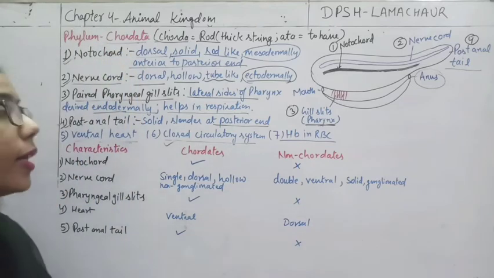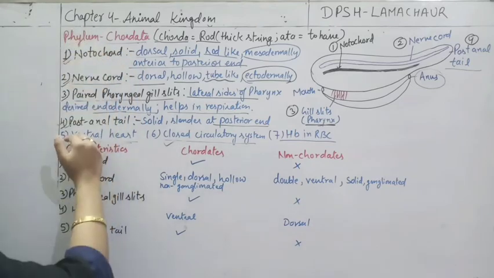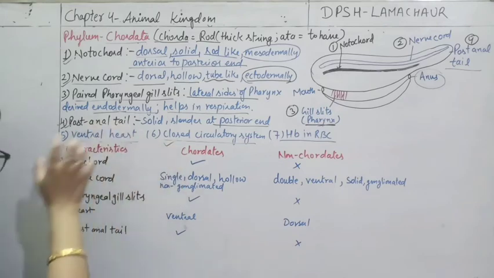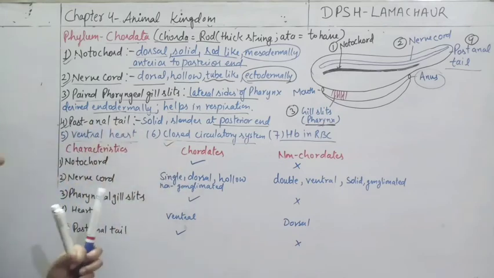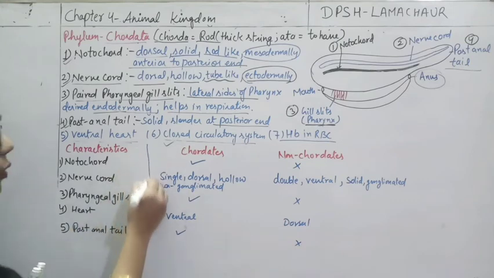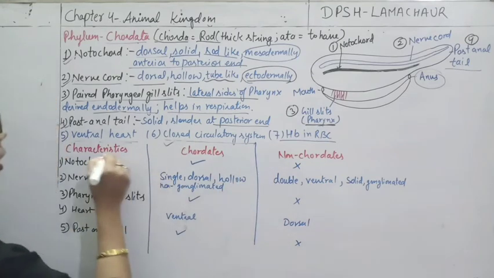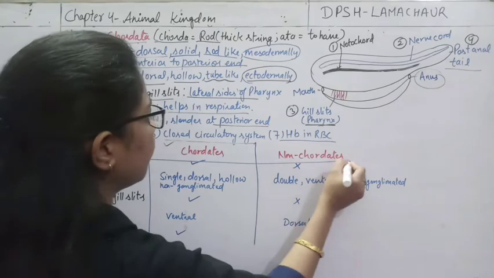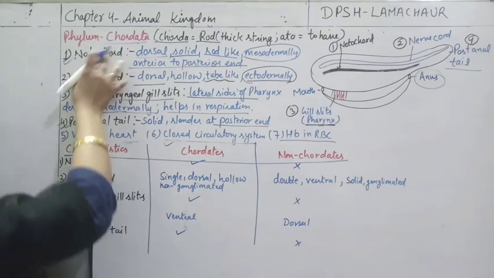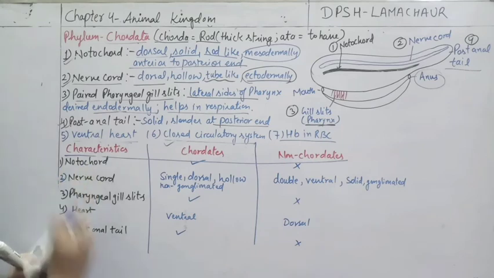जब भी हम chordata की बात करेंगे, we will talk about these 4 or 5 features on the basis of which we will distinguish them from the non-chordata. So for the same thing, I have made one table here which will show how the chordates are different from the non-chordates, and these are the characteristics which we have discussed here. The first one is notochord.